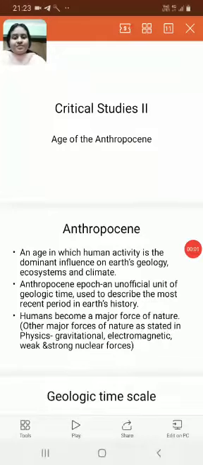Dear students, today we will begin the age of the Anthropocene, which is the fifth module of the paper Critical Studies 2. So, beginning with Anthropocene, as we had already discussed and as you have written in your assignments, it is an age in which human activity is the dominant influence on Earth's geology, ecosystems, and climate.